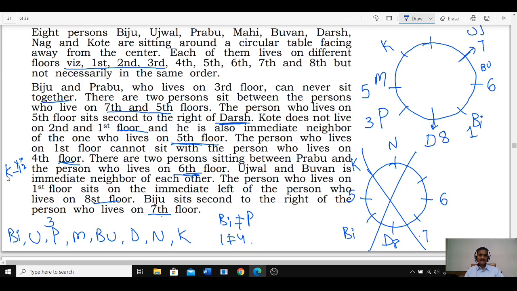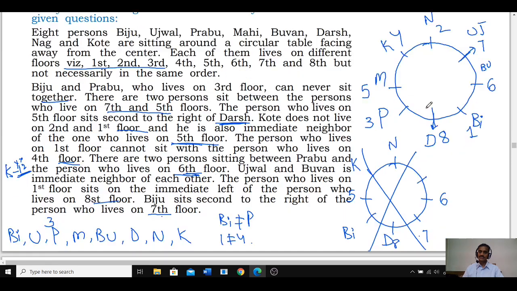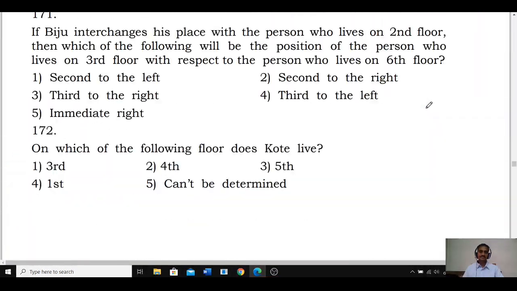Now K is neither on the 1st nor on the 2nd floor. As K cannot be on the 2nd floor, and Nag is on the 2nd floor, this person will be on the 4th floor. There is no necessity to read the information once again. Clear? This is the final arrangement we have, and this is about 168 to 172. Clear now? 168 to 172.